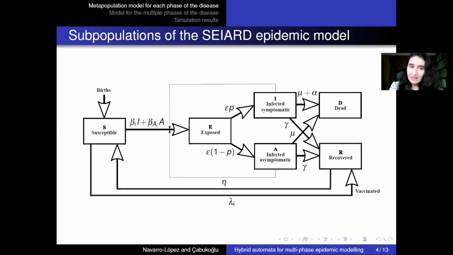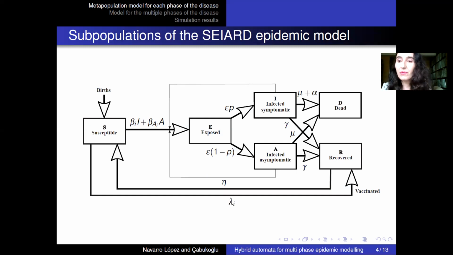So we have susceptible individuals for the disease, exposed individuals, and then this is also an important thing of our model. We distinguish between infected individuals who are symptomatic and infected asymptomatic individuals. We also consider recovered people, and the recovered population is by immunity or by vaccination.